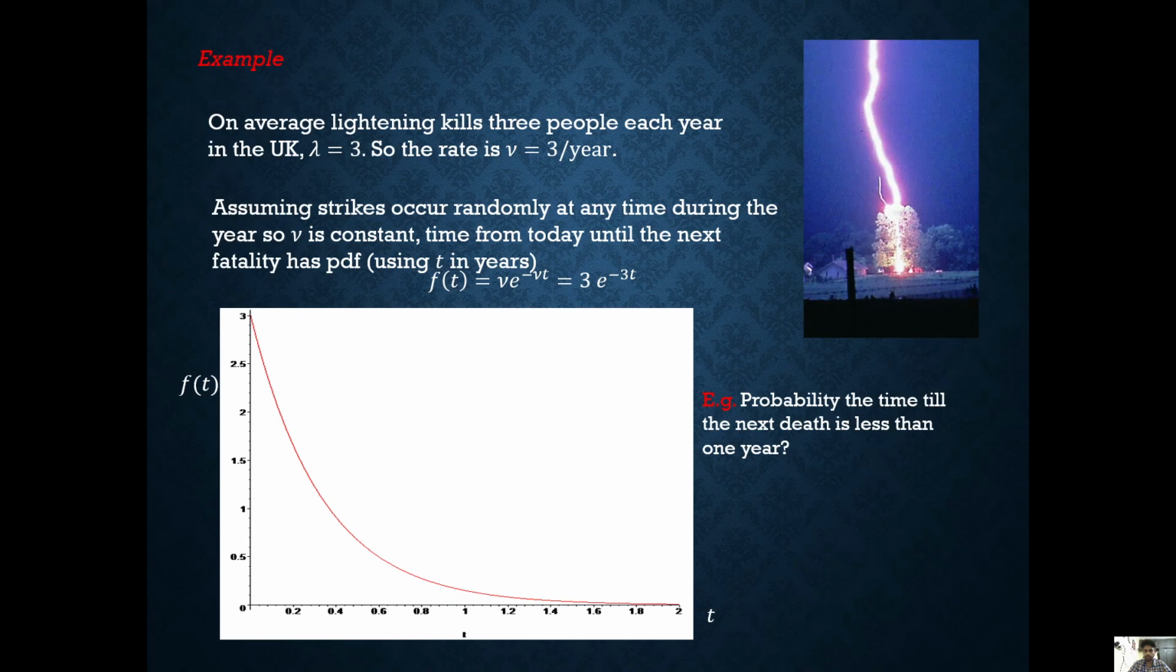Example: what is the probability the time till the next death is less than 1 year? The integral from 0 to 1 of f(t) dt is equal to the integral from 0 to 1 of 3e^(-3t) dt, that is equal to 3e^(-3t) divided by minus 3, which is equal to minus e^(-3) plus 1, that is equal to 0.95.